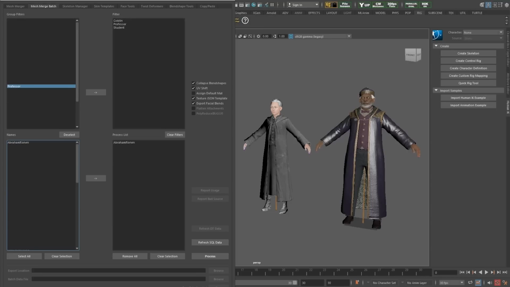All right, let's show you the Maya part of this workflow. This is our Avalanche Mesh Merge Batch tool we've developed for this project. We take the data that we've saved out from Unreal that's in SQL database form, and then we use that to bring in the pieces, how they attach, any blend values, scale, texture, and shader information.